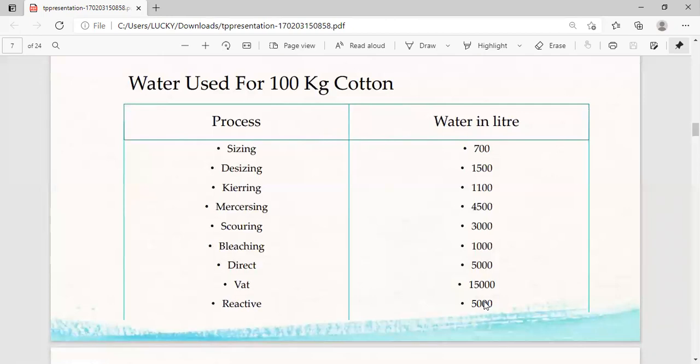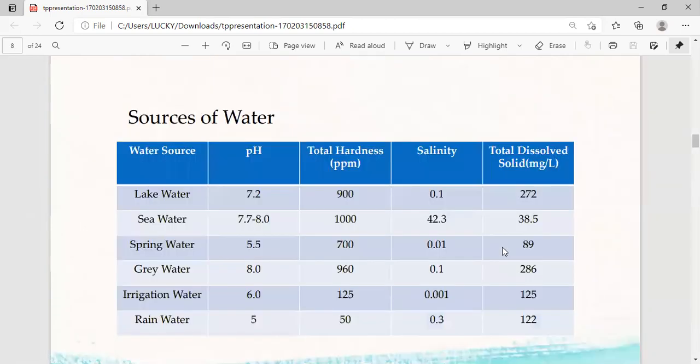Desizing 1500 liters, carrying 1100 liters, mercerizing 4500 liters, scouring 3000 liters, bleaching 1000 liters, direct 5000 liters, vat 15,000 liters, reactive 5000 liters.